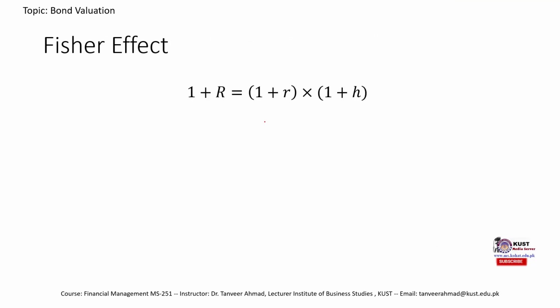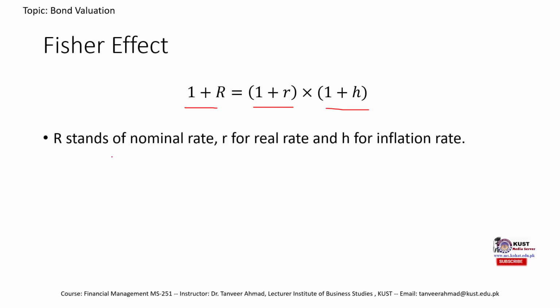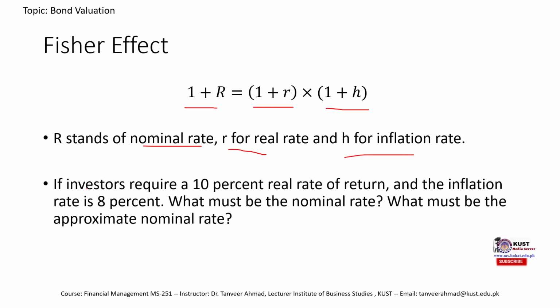Let's have an example, but before that, let's have a look at the formula of the Fisher effect. Remember, the Fisher effect describes the relationship between the nominal interest rate and the real interest rate. It says that 1 plus the nominal interest rate is equal to 1 plus the real interest rate times 1 plus inflation. Capital R stands for the nominal interest rate, small r stands for the real interest rate, and h for inflation. So for example, if an investor required a 10% real interest rate, this would be 0.10, times 1 plus the inflation, and the inflation was 8%.